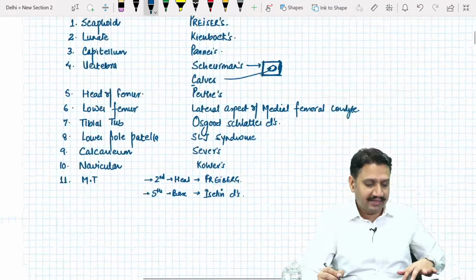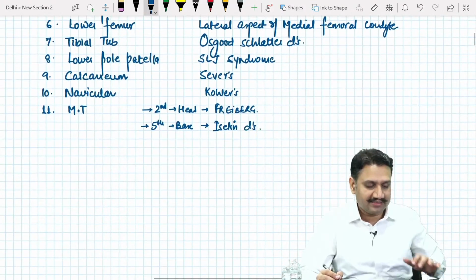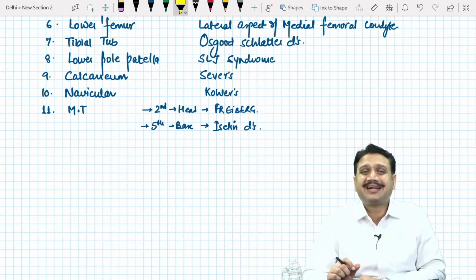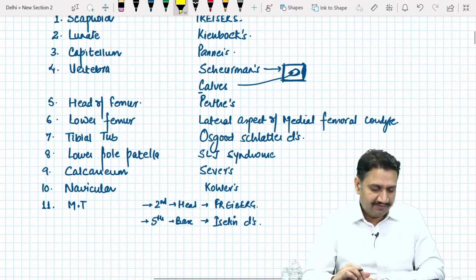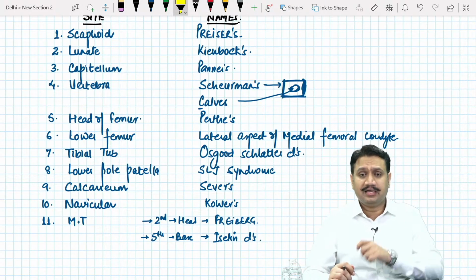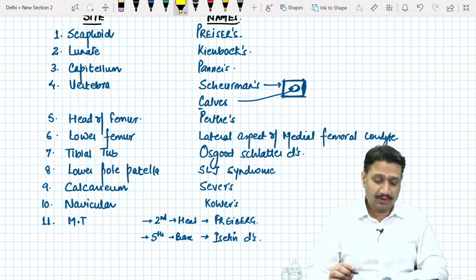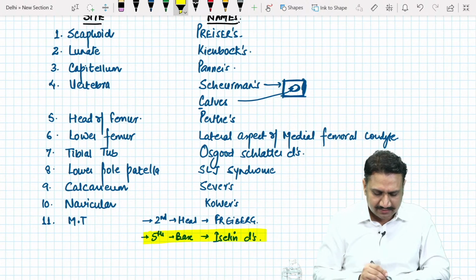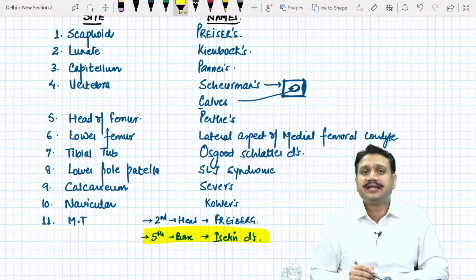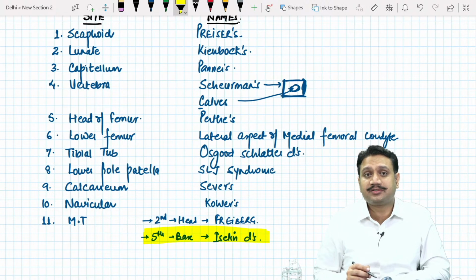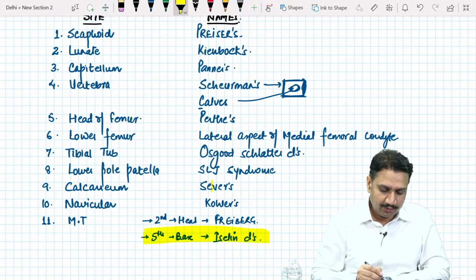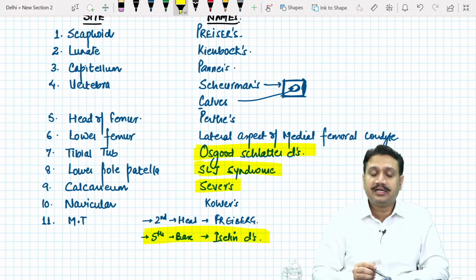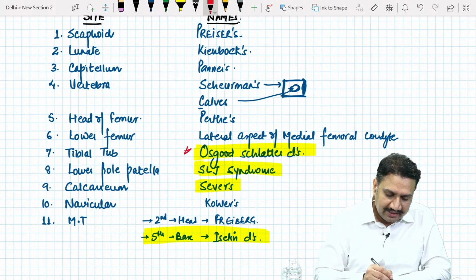Now somebody said that there is tractional osteochondritis as well. What is the meaning of tractional osteochondritis? Tractional means where there is a constant pull of some muscle or tendon. You see the fifth metatarsal base here, it is connected to peroneus brevis, no? It will have the tractional ones: Sever's, tendo Achilles, tibial tuberosity, and the lower pole of patella.